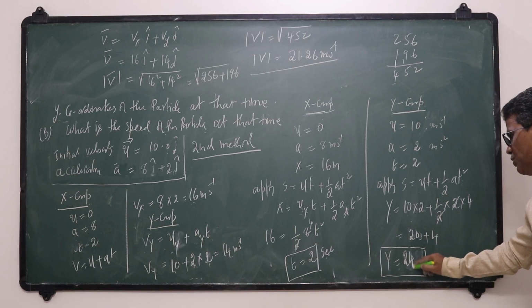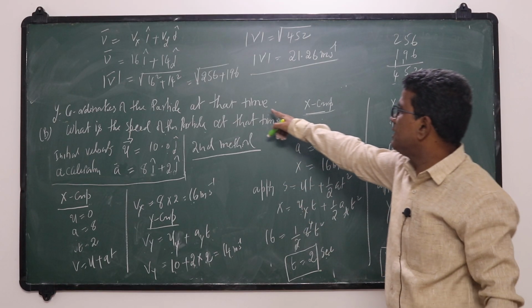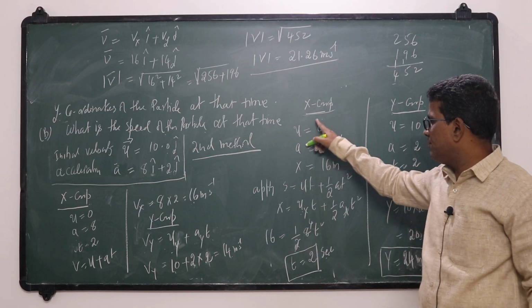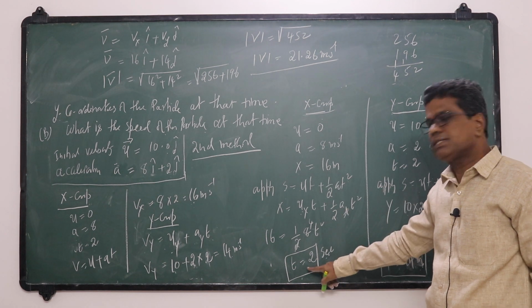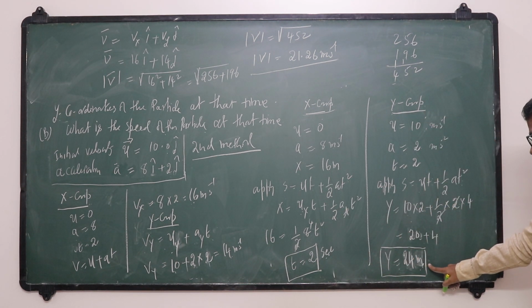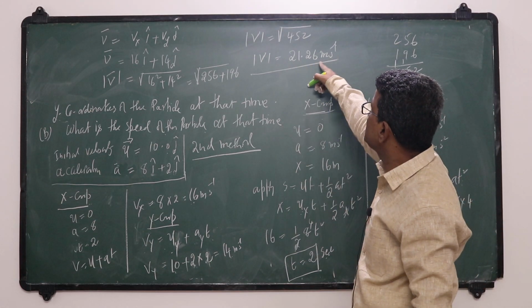So here it is 24 meters. So the y component at that instant after 2 seconds is 24 meters, and when the x component is 16 meters, the time becomes 2 seconds, and the y component at that instant is 24 meters, and the speed at that instant is